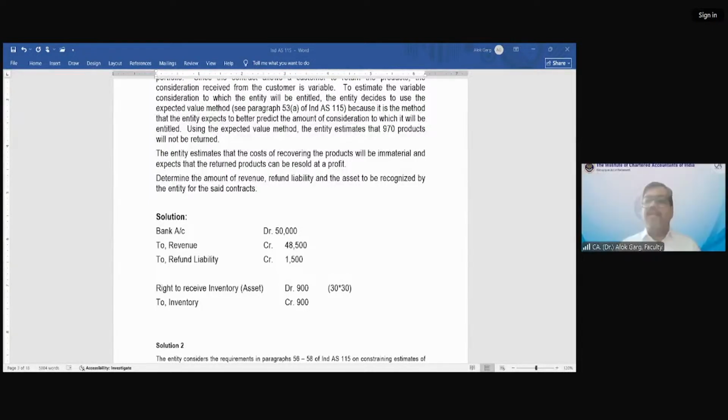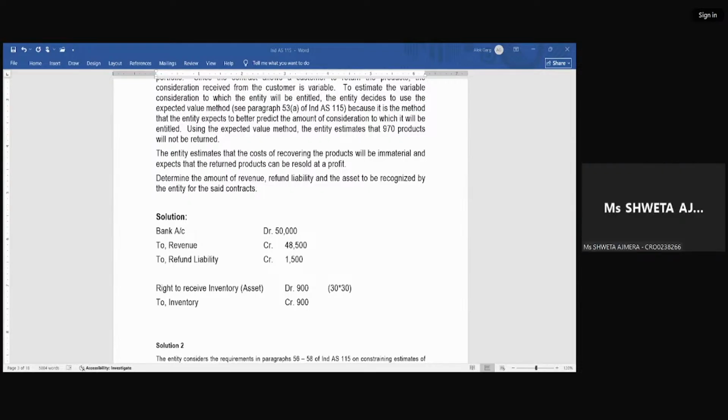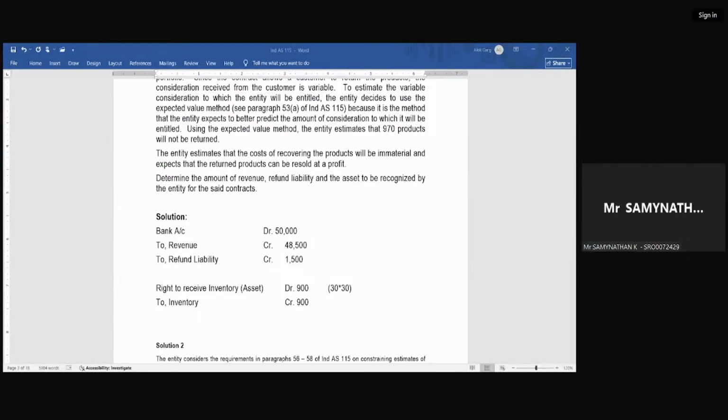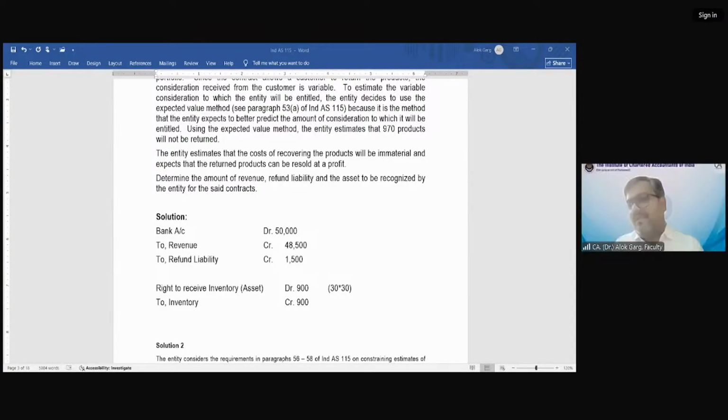No, how many products have gone out on day one? On day one, 1000 products, 1000 products have moved out. Okay, so what is the value of the inventory of 1000 products? 30,000. 30 into 1000. Yes, so sir, you will credit your inventory by 30 into 1000. आपके पास 30,000 की इन्वेंट्री चली गई.